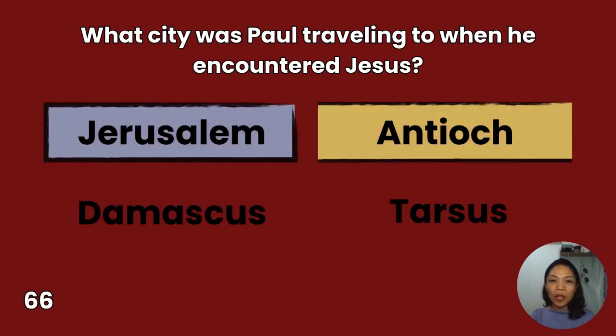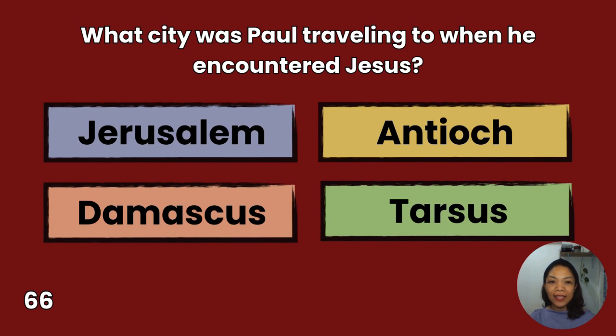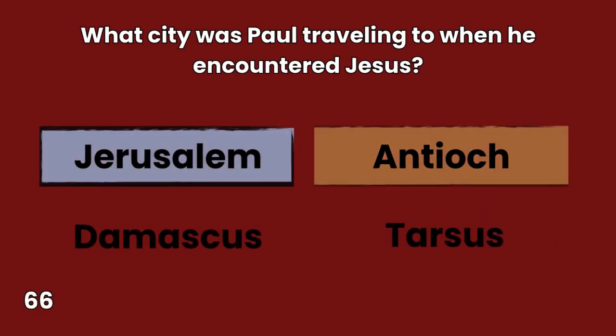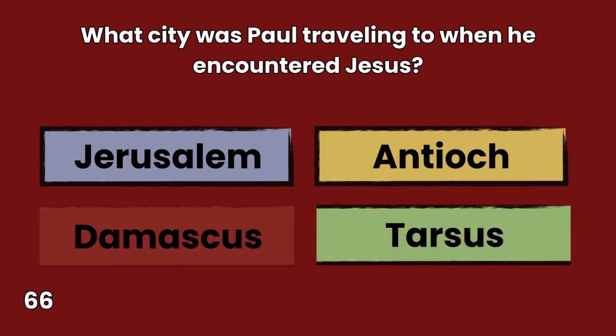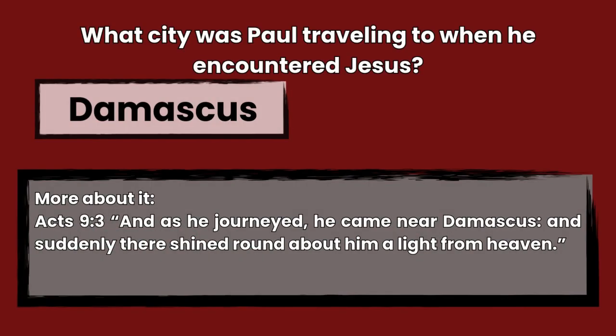66. What city was Paul traveling to when he encountered Jesus? Jerusalem, Damascus, Antioch, Tarsus. You have 10 seconds to answer. The answer is Damascus, Acts 9:3. And as he journeyed, he came near Damascus, and suddenly there shined round about him a light from heaven.